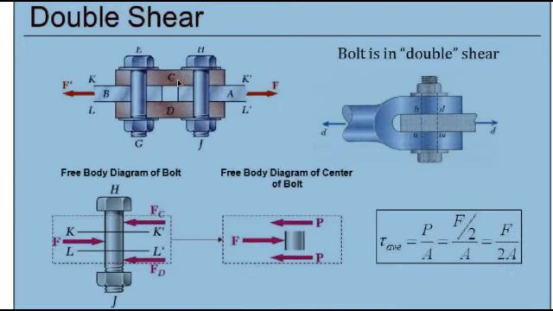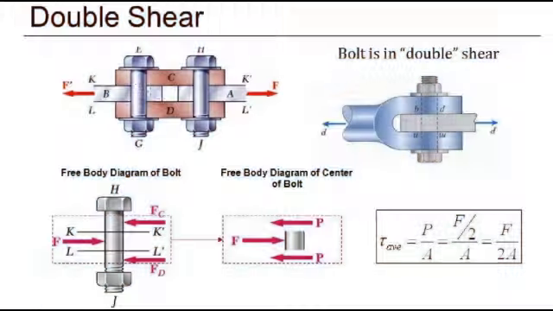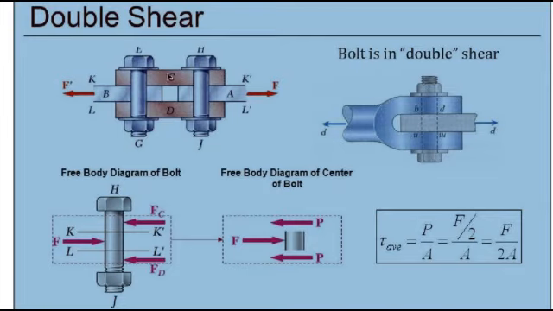Double shear means, if you observe one of the bolts here, this is the axis and load is applied like this. There are three sections, C, D, and A and B are the other different components. Now load is applied here. These are the fixed components.